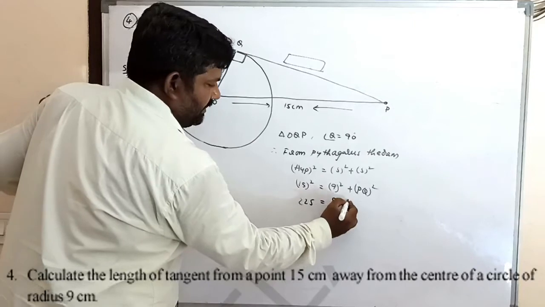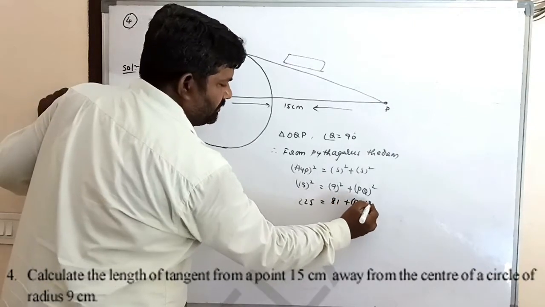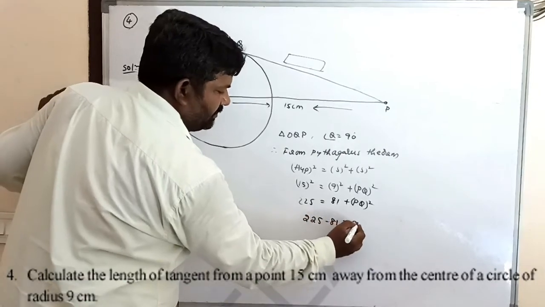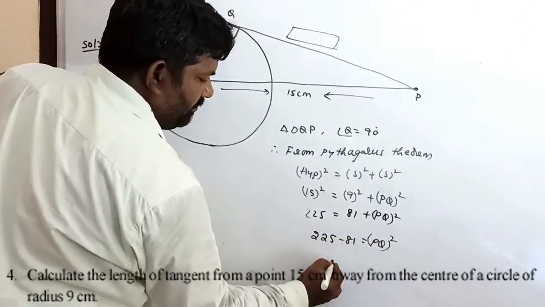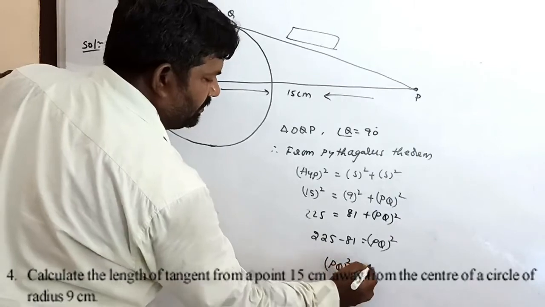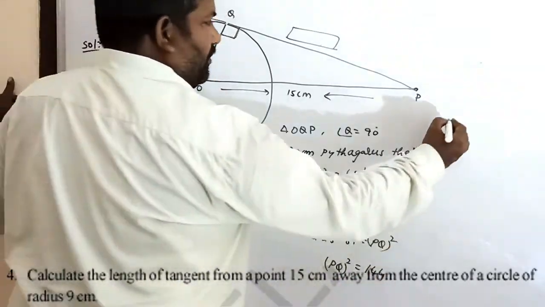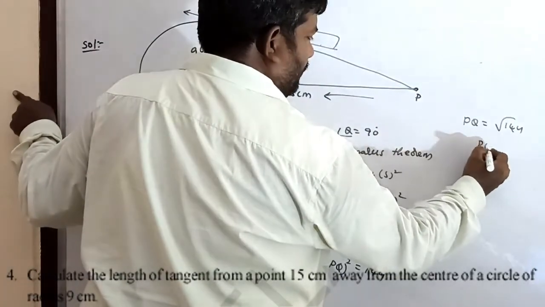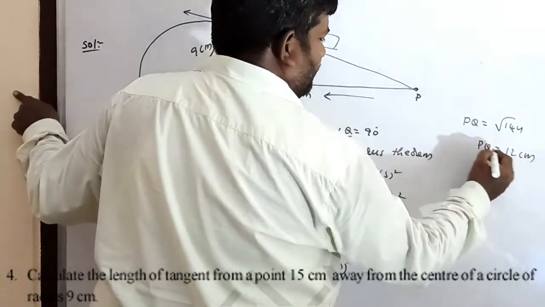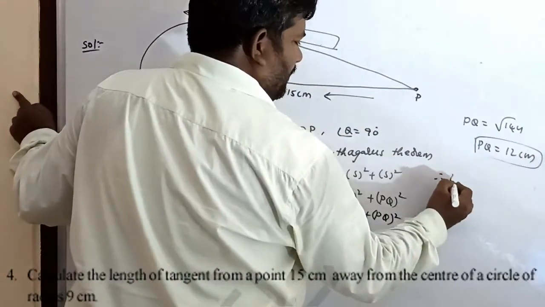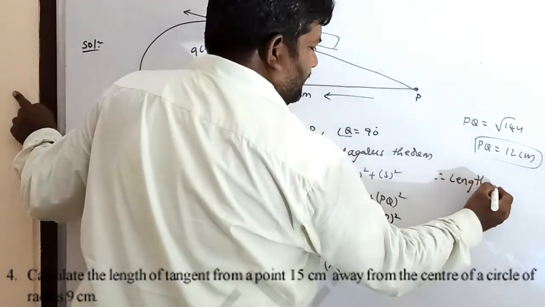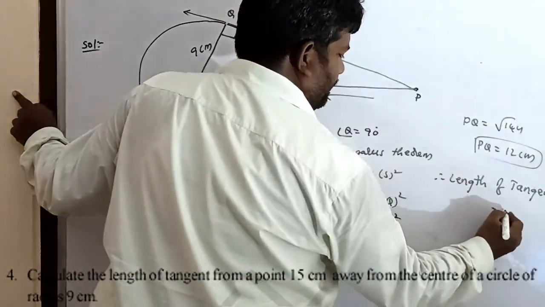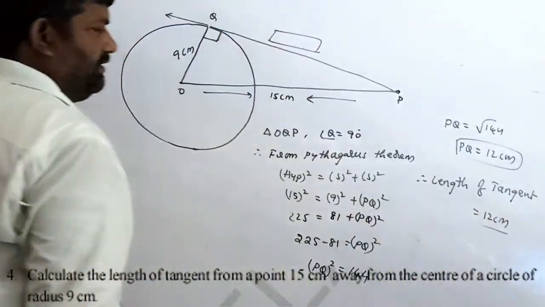15 whole square is 225. 9 square is 81 plus PQ whole square. 225 minus 81 equals PQ whole square. Now PQ whole square equals 144. PQ equals root 144. PQ equals 12 centimeter. Therefore, the length of the tangent equals 12 centimeter.